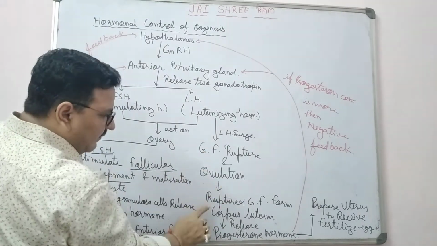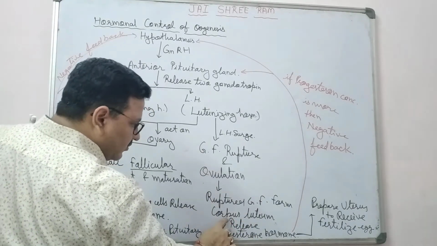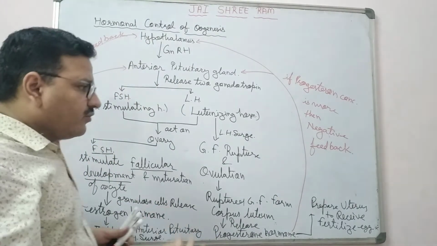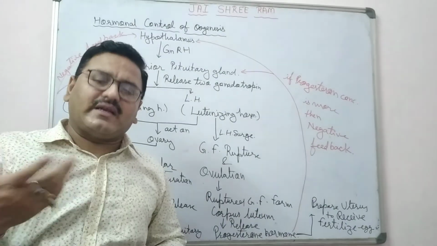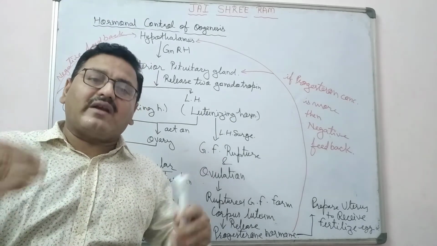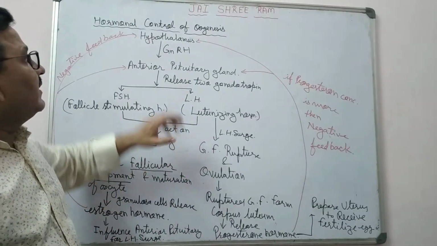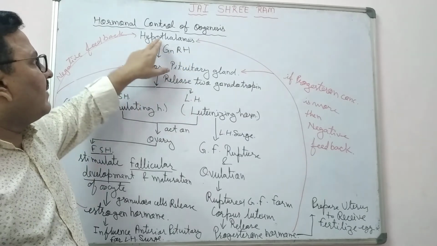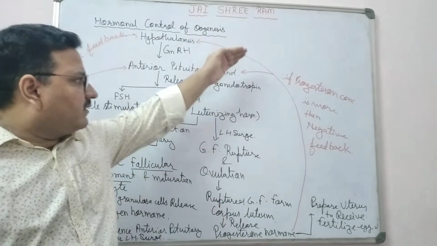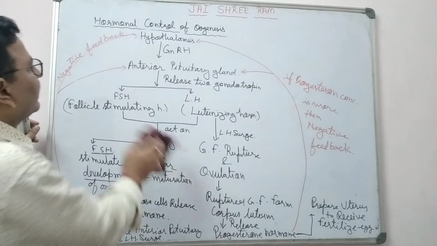This ruptured Graafian follicle forms the corpus luteum, and this corpus luteum releases progesterone. This progesterone prepares the uterus every month to take a fertilized egg. But when the estrogen and progesterone amount is more than the required amount, their high concentration inhibits release of GnRH from the hypothalamus and gonadotropin from the anterior pituitary gland. This is known as negative feedback mechanism. I hope ये सभी को clear हो गया होगा.